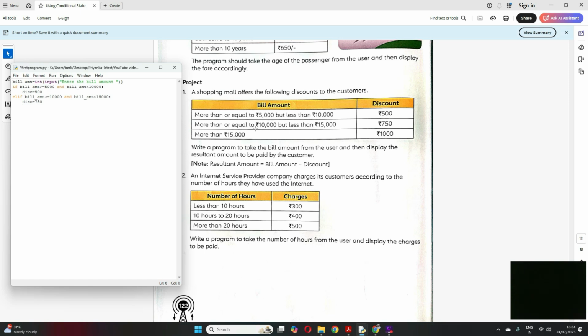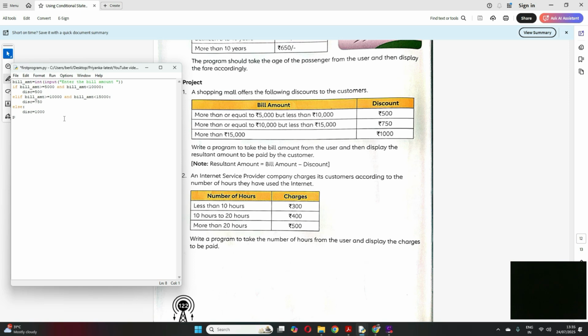Clear? Else my discount will be equal to 1000. Clear? Is this clear till here? Very simple. So I have just input bill amount and these three conditions I am checking and then putting the discount. Now finally I have to print the final amount.